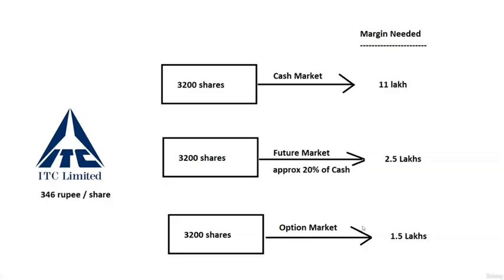But in options, the problem is that the option becomes zero at the end of the contract. Let's say you bought a contract at 1.5 lakhs. Option price was obviously a different price, we will come to that later. But let's say 346 rupees was the price of the ITC share, or it could be Nifty, Bank Nifty, anything, and that decreased or increased by 1 or 2 rupees. But if you are still holding at the end of the contract, it will become zero. So you can't hold an option long, because it will expire and become zero. Your broker will not return anything for the option, right?